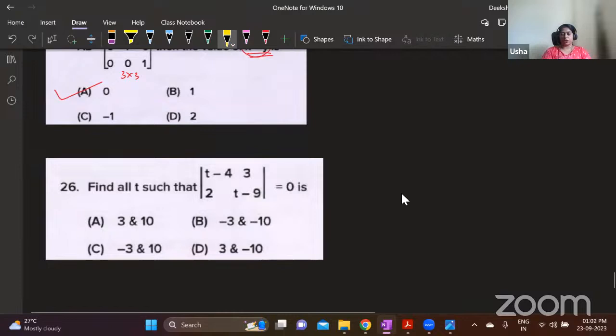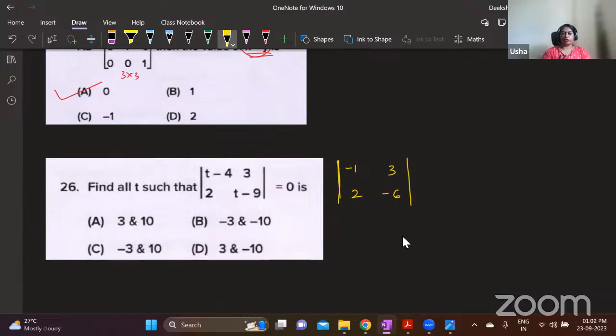First, we will solve it using options. Options has 3 and 10, right? So I will first check with 3. If I take 3, 3 minus 4 is minus 1. This is 3. This is 2. 3 minus 9 is minus 6.